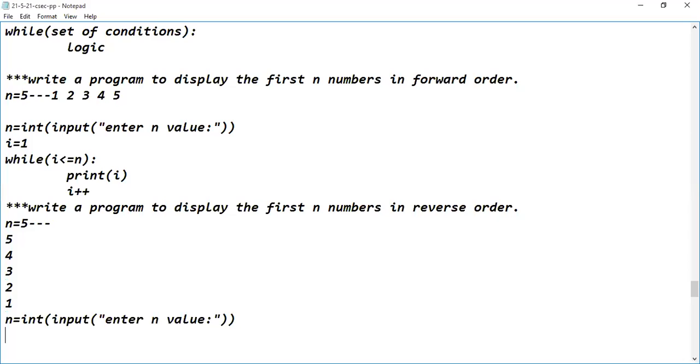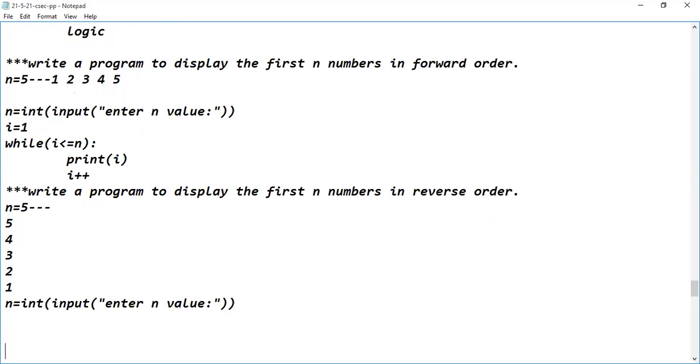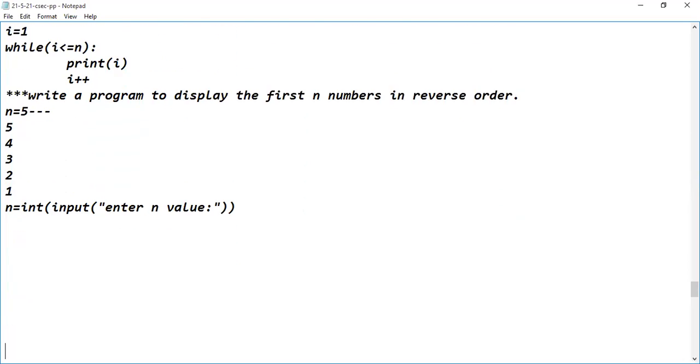So after reading n value, here I need a loop variable, right? With the help of which concept am I writing the logic? With the help of while loop, I have to write the logic. So do I need a loop variable here? I need a loop variable. I'm initializing I to what? 5. So where is 5 available, guys? I equal to n, sir. That 5 is stored in the n variable. So I'm initializing to n here.